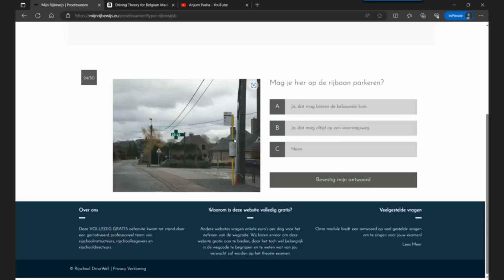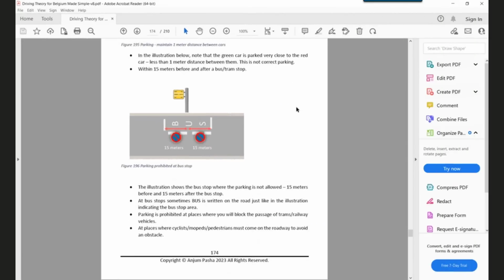So if we look at the photo here, this is a bus stop, right? At a bus stop, you must leave at least 15 meters before and 15 meters after. So a total of 30 meters, and only then you are allowed to park. So clearly you are not allowed to park at this place on the road. It's well illustrated in the book.